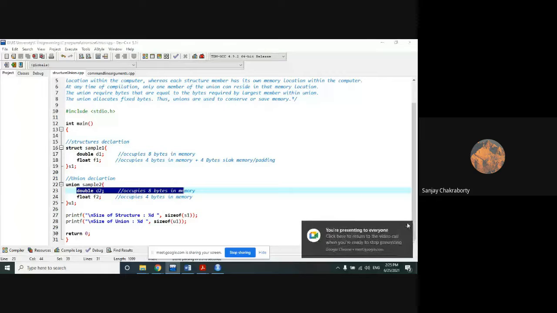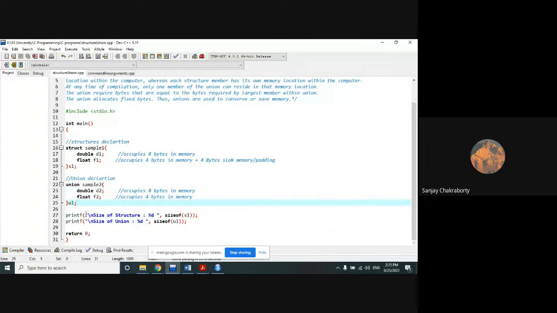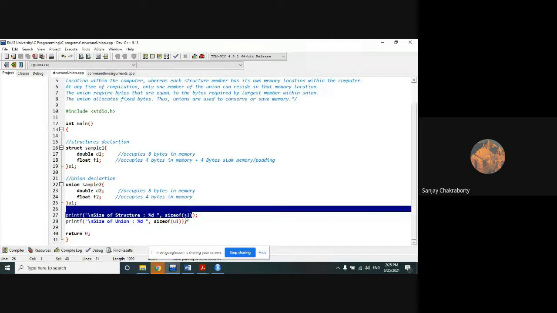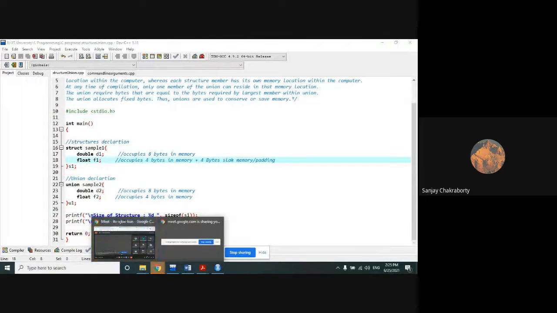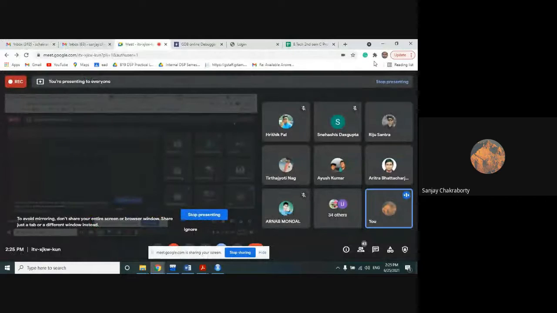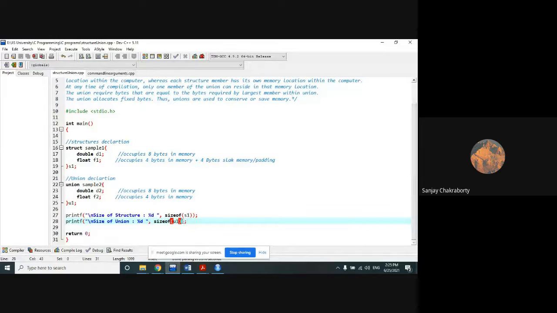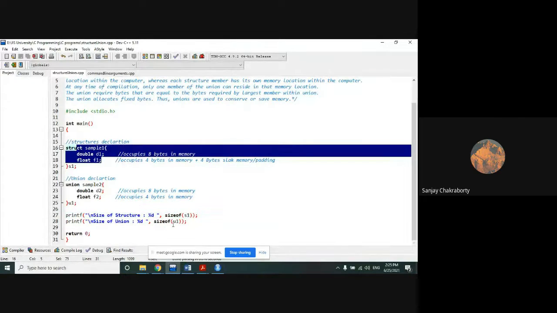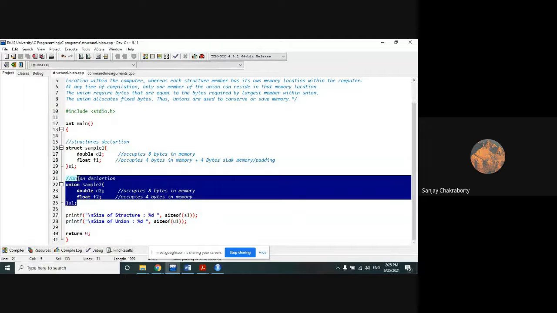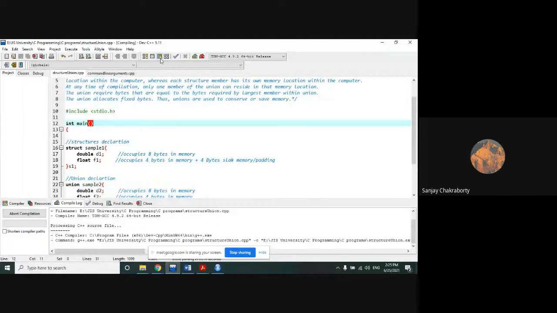So let's run this code in front of you. In the last two lines, I have measured the size of the variable S1 as well as U1. S1 is the sample variable for the structure, and U1 is the sample variable for the union. Let's run this code.